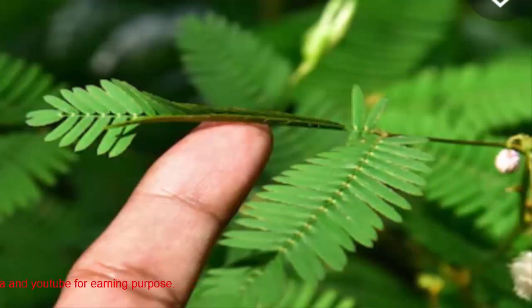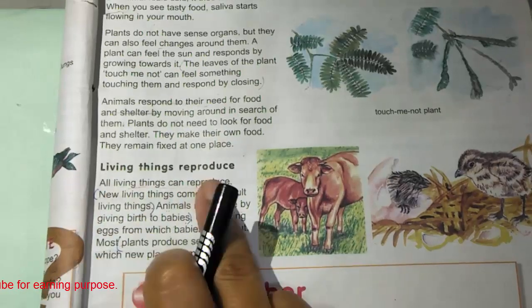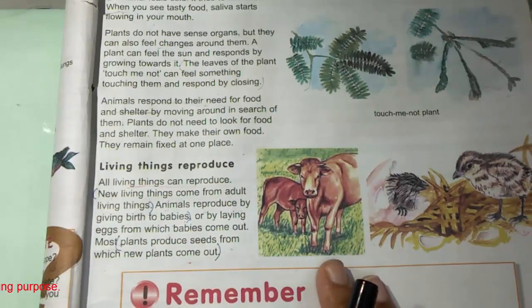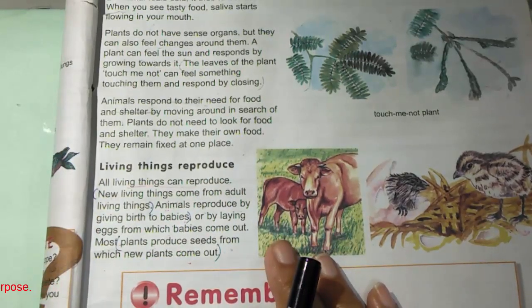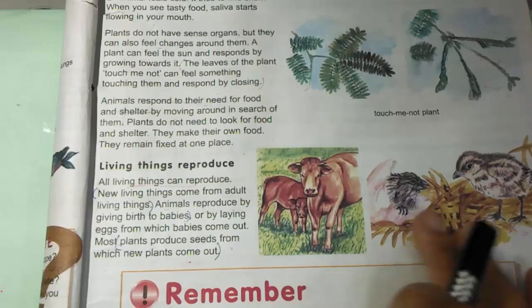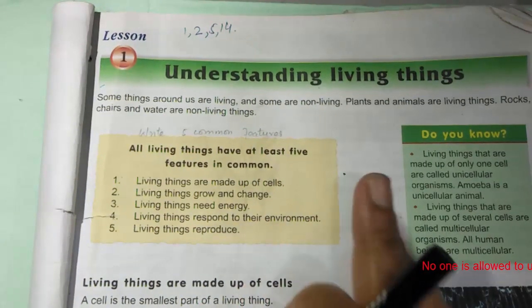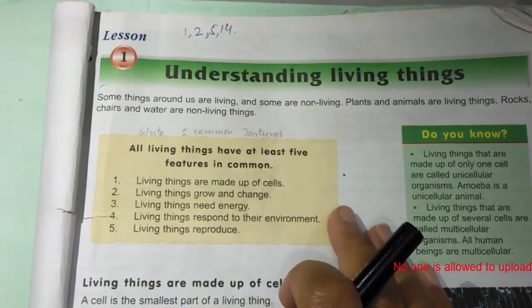Now the last one is living things reproduce. We know that new living things come from adult living things. Animals reproduce by giving birth to babies or by laying eggs from which babies come out, and plants produce seeds from which new plants come out. Now I hope you have a clear idea about features of living organisms and classification of organisms.